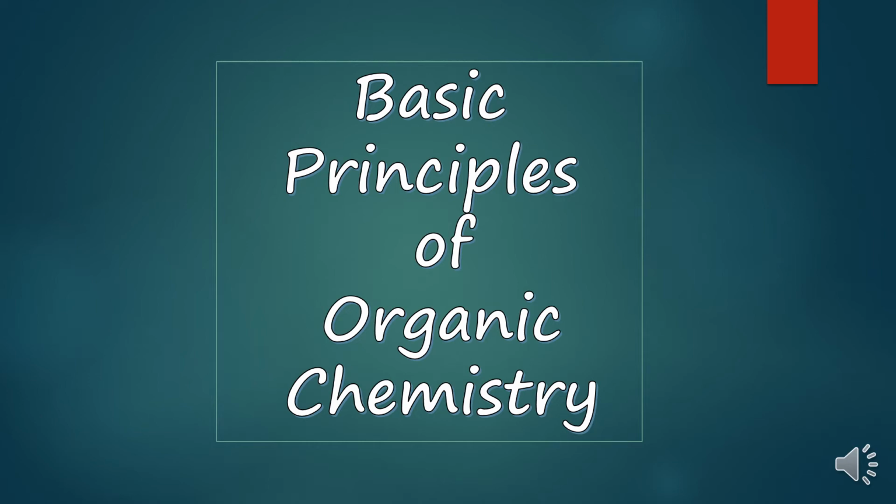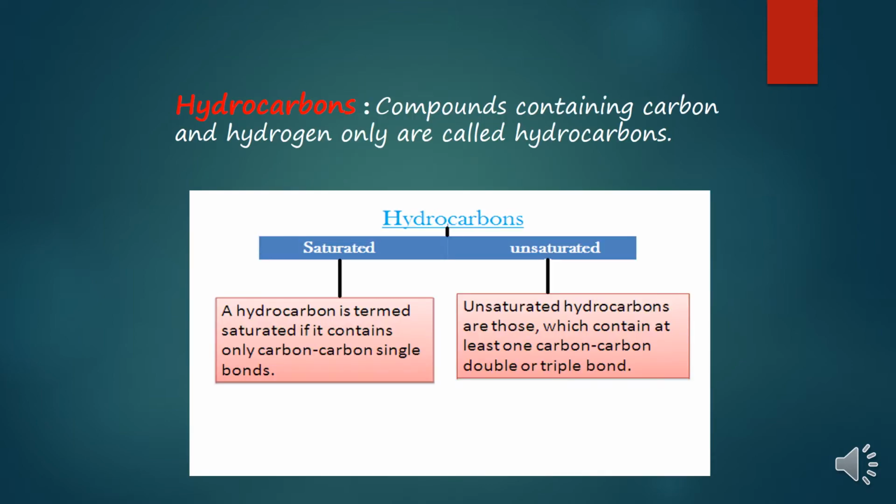Good morning, children. Today's topic of the chapter Basic Principles of Organic Chemistry will be naming of saturated hydrocarbons, which are there as straight chain and also branched chain hydrocarbons. So let's start, children. The first term of the topic is hydrocarbons.